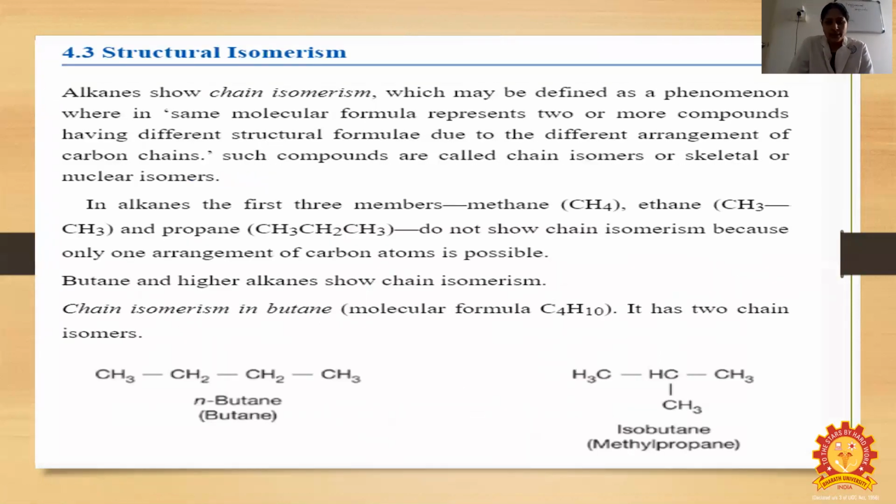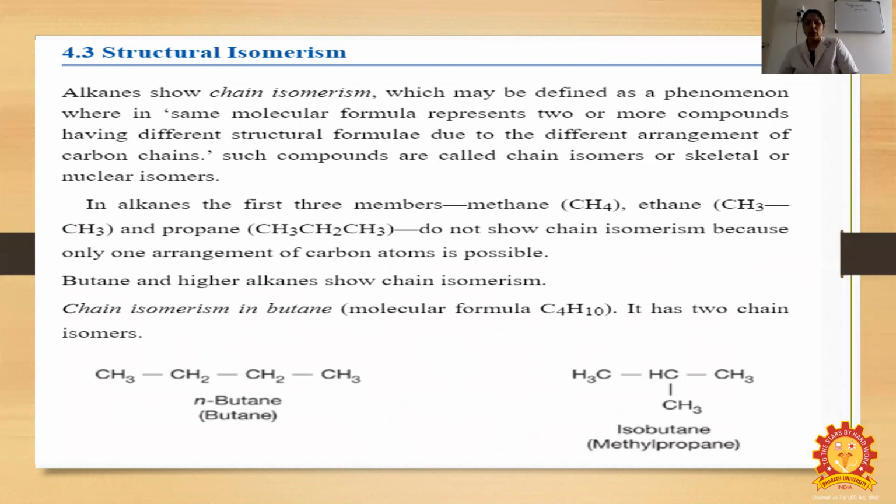Structural isomerism. Alkanes show chain isomerism, which may be defined as the phenomenon in which the same molecular formula represents two or more compounds having different structural formulas due to the different arrangement of the carbon chain. Such compounds are called chain isomers or skeletal or nuclear isomers.